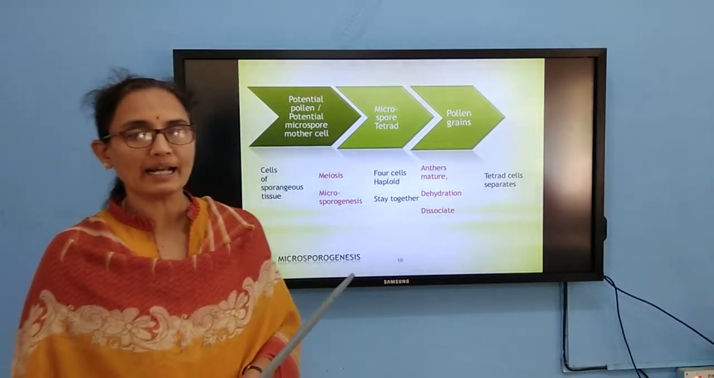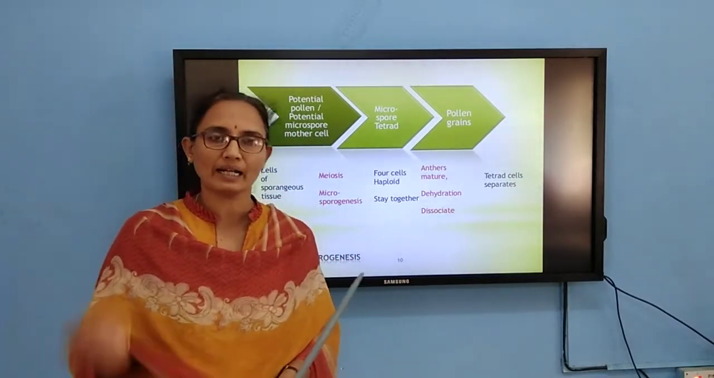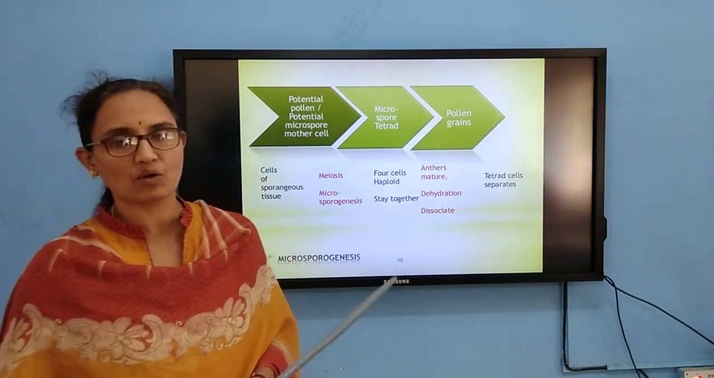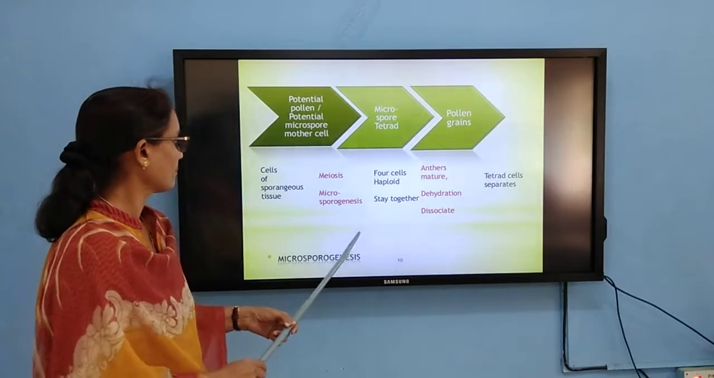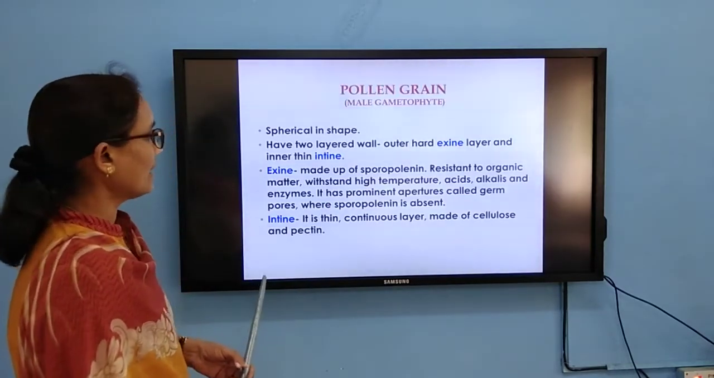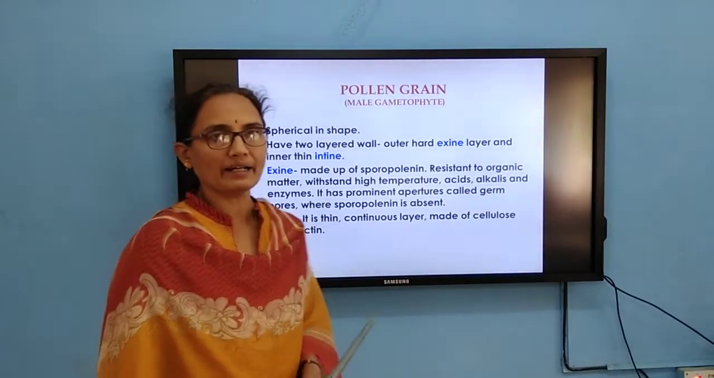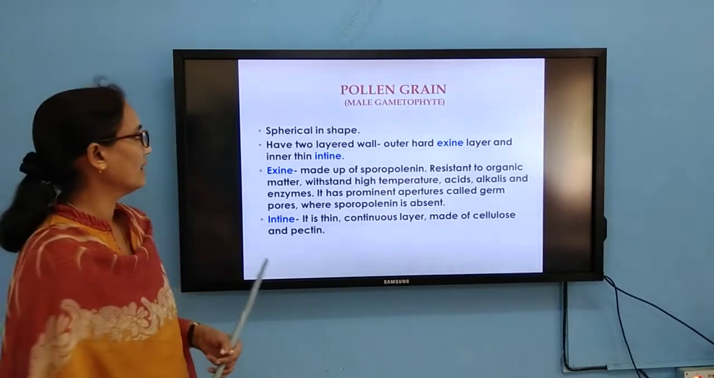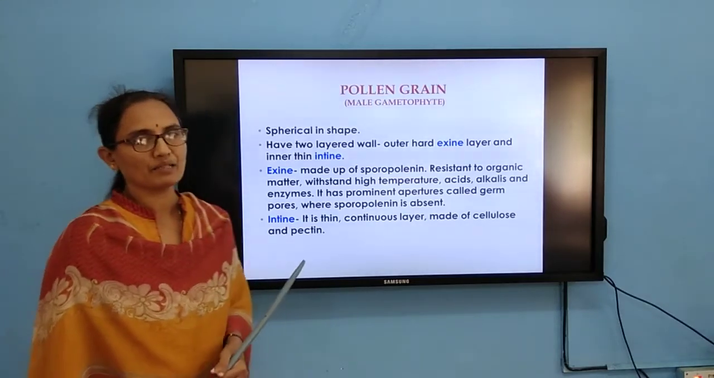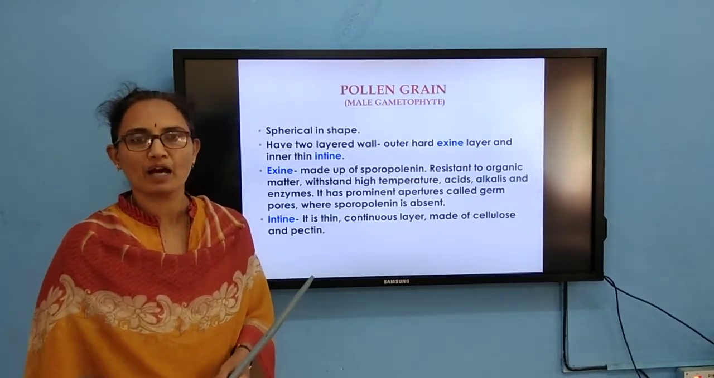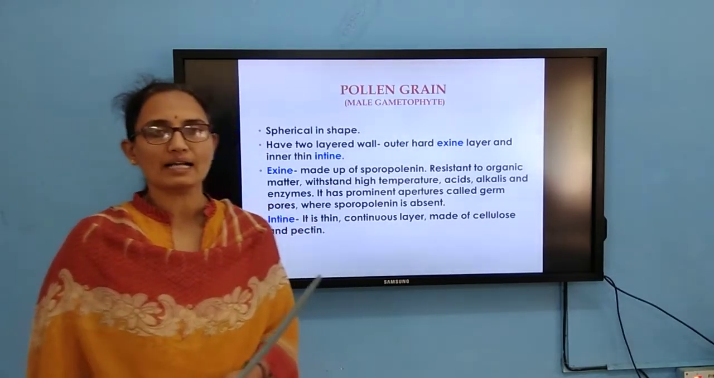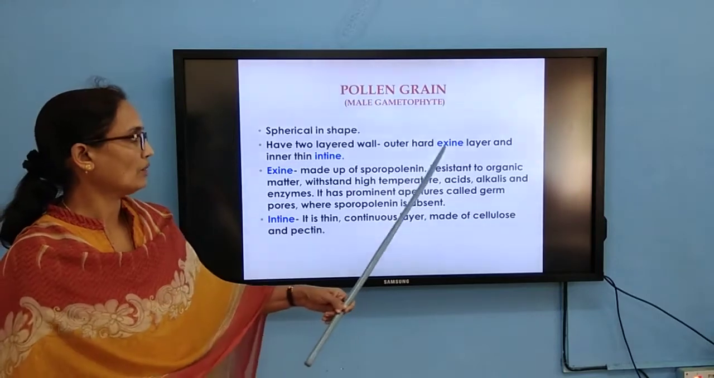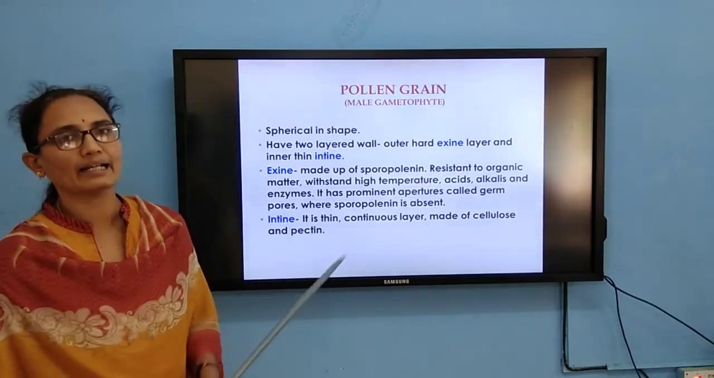So, the pollen grain is not the male gamete. The pollen grain consists of male gametes. This is the point one has to remember. When it comes to the structure of pollen grain, it is more or less spherical in shape. The shape varies from flower to flower. It consists of an outermost layer called exine, and below this layer you can find the intine.